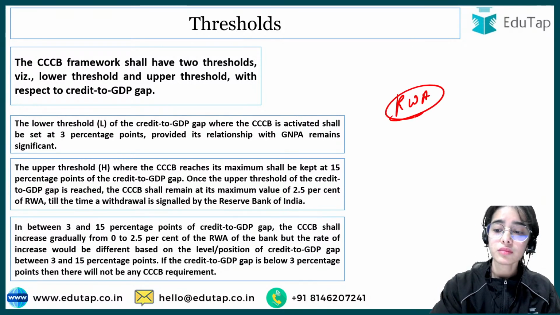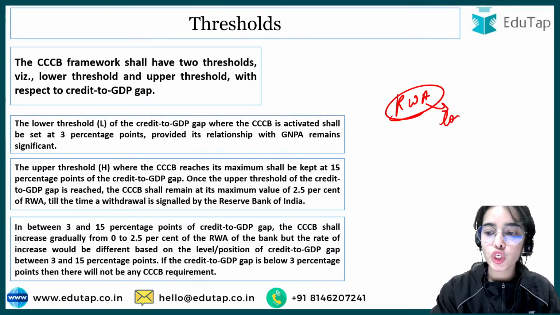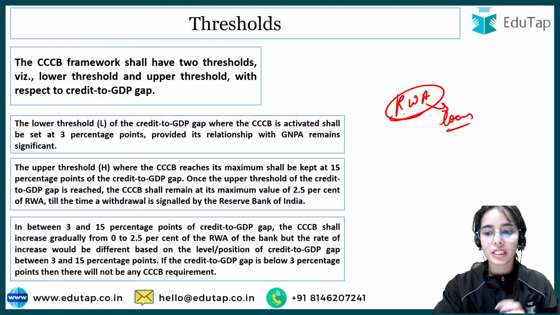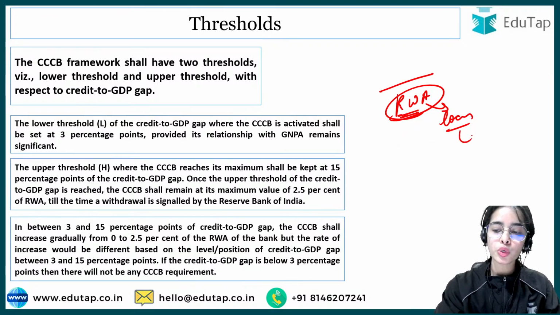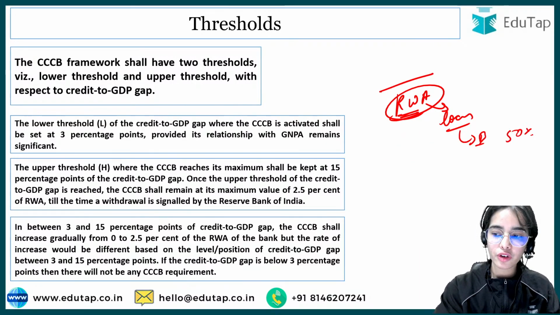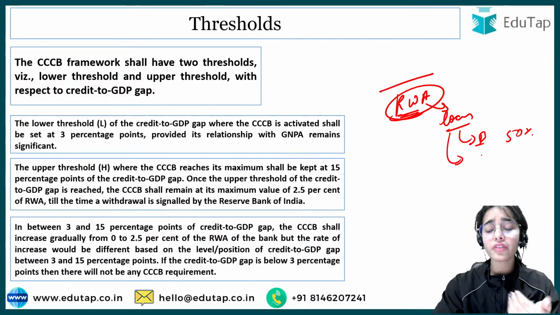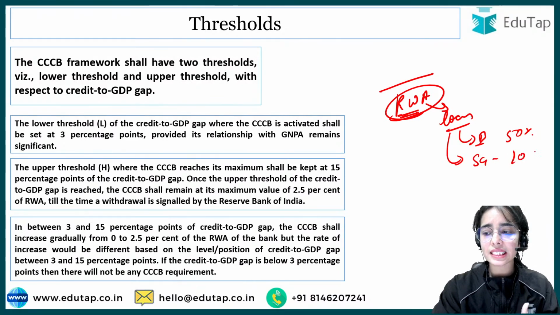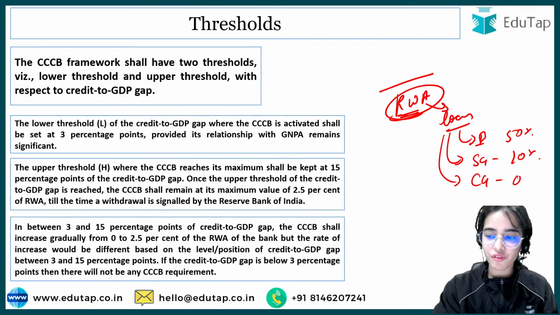See, risk-weighted assets are what? These are the loans that the banks are giving, and the risk weight shows how risky the loan is. So the bank giving a loan to business has a risk weight of 50%. A loan to state governments has a risk weight of 10%. A loan to the central government has a risk weight of 0%. A loan to MSME has a risk weight of 80%.